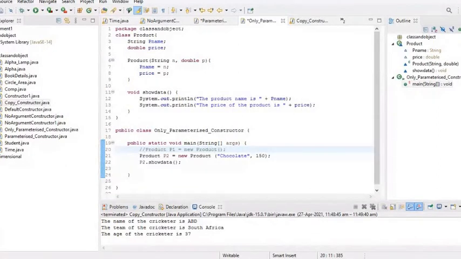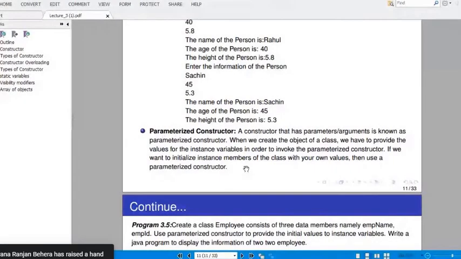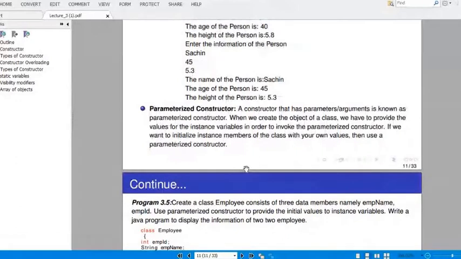Why will there be an error? Because there is no parameter in this one. If there is no parameter, the JVM can provide a default constructor. Not sure, sir. Okay, very good for your attempt. Let us discuss that point. We have now discussed what a parameterized constructor is.